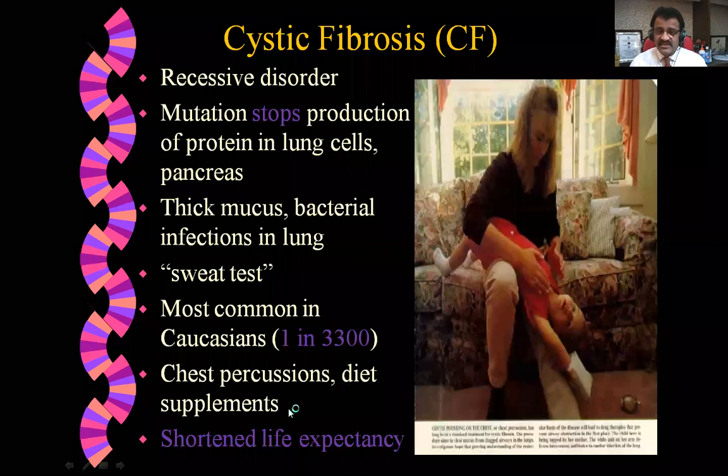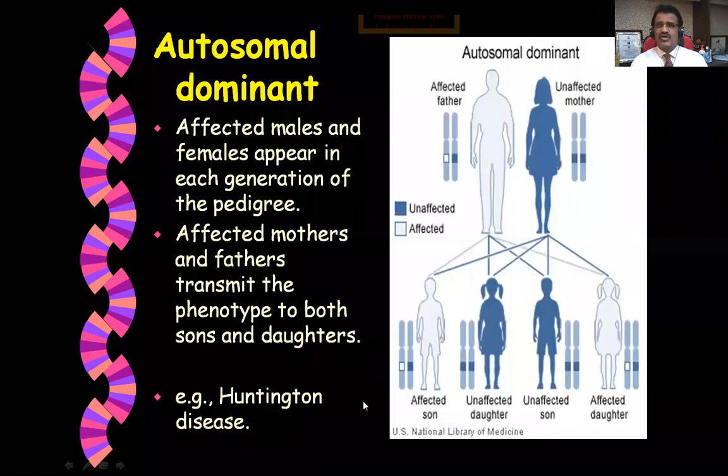Chest percussions and diet supplements are the treatment. Shorter life expectancy, so they usually die early. So this is about cystic fibrosis, and this is a genetic defect. Now next is autosomal dominant.